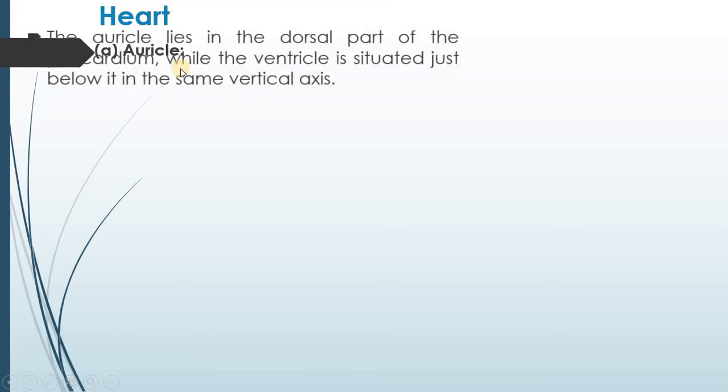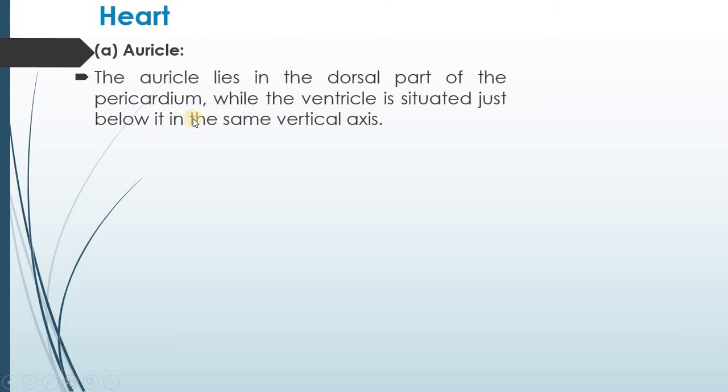Next is the heart. The heart of Pila globosa has a single auricle and one ventricle enclosed in the pericardium. Physiologically, the heart is said to be myogenic. If we discuss the auricle, the auricle lies in the dorsal part of the pericardium, while the ventricle is situated just below it in the same vertical axis.